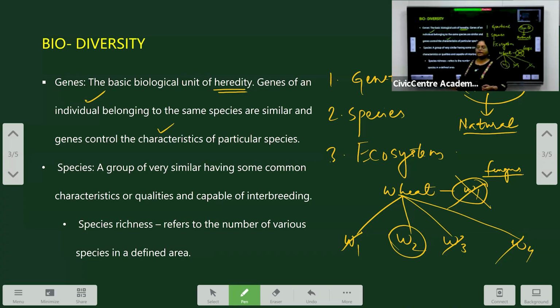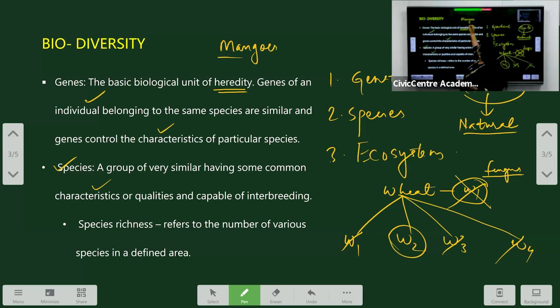Now let's look at what is species diversity. Species diversity is when a group of similar organisms having common characteristics or qualities is capable of interbreeding, then it is called species diversity. We can see that mangoes have different species.